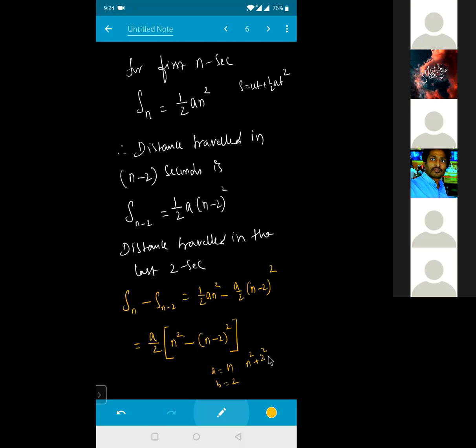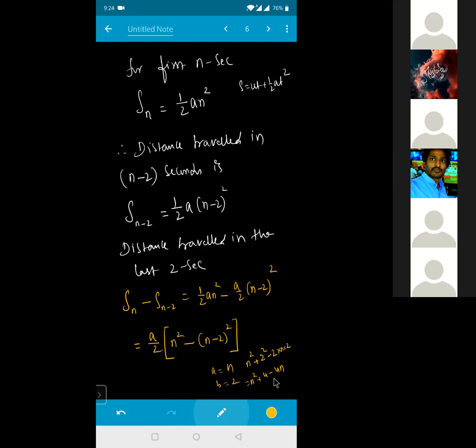That is nothing but n into 2. That means this will become n square plus 2 square, which is 4, minus 2 into 2, this is nothing but 4, so 4n. Can I write like this? Yes, sir. Is that clear for everyone?